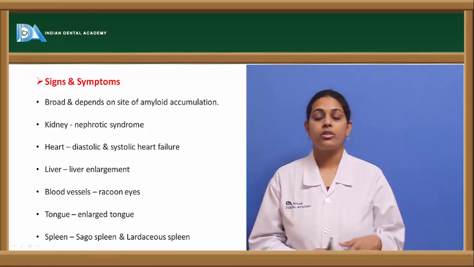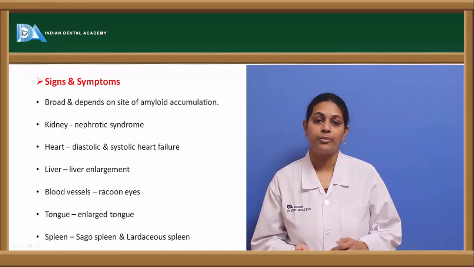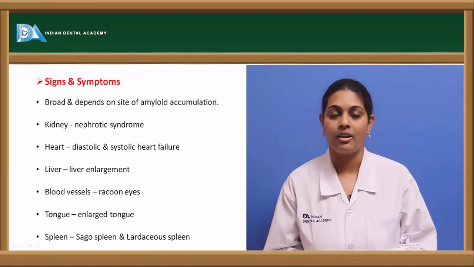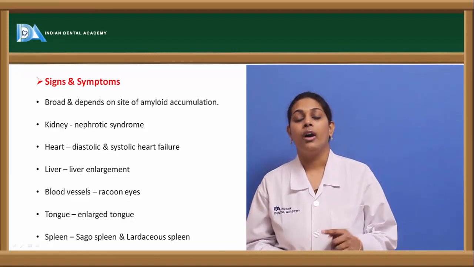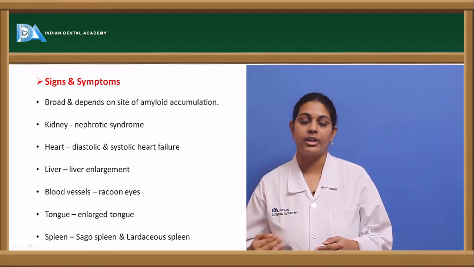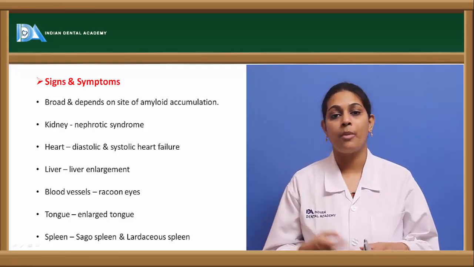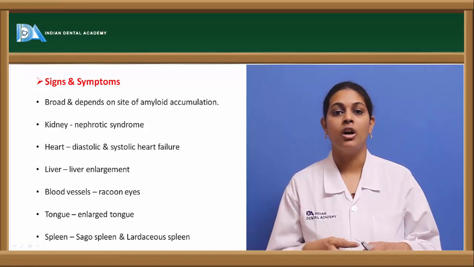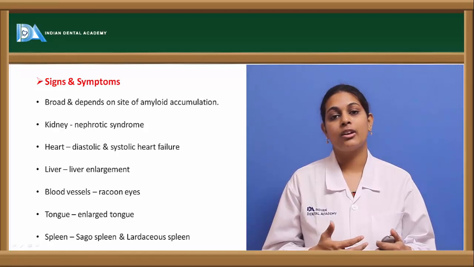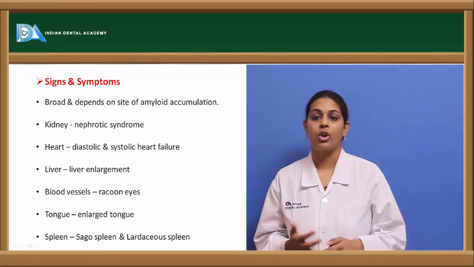when seen microscopically. Coming to the tongue, usually amyloidosis can occur anywhere from the gastrointestinal cavity to the anal area. So it can involve any part of this region. And most commonly when it involves the tongue, we see abnormal deposition of this protein, which increases the size of the tongue, and this condition is known as macroglossia.